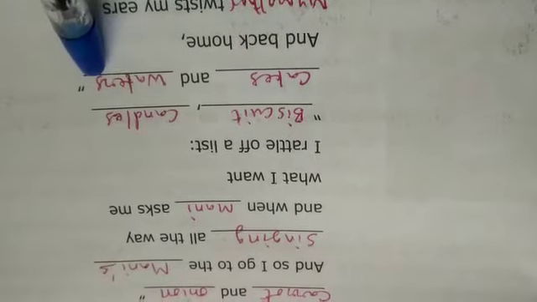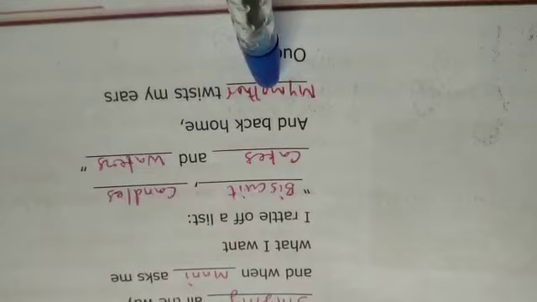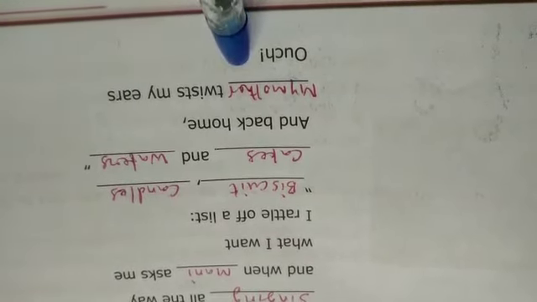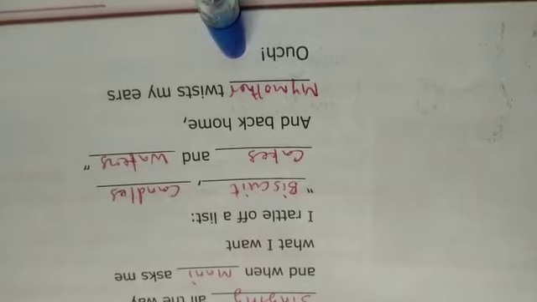Okay. Actually, your mummy asks you to get tomato, brinjal, carrot, onion. But you get from Money's shop biscuit, candles, cakes, wafers. After getting these different kinds of items, you go home and your mummy gets angry with you and twists your ears. Here, my mother twists my ears. Ouch. Already I told you the meaning of the word ouch. Ouch is a kind of sound that expresses pain.